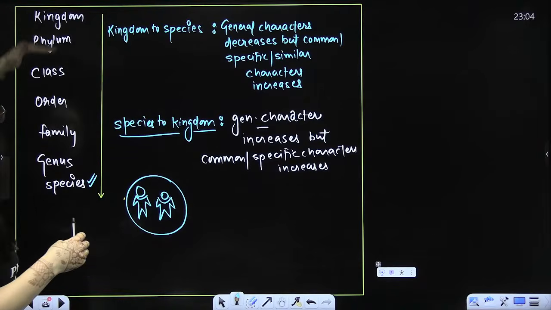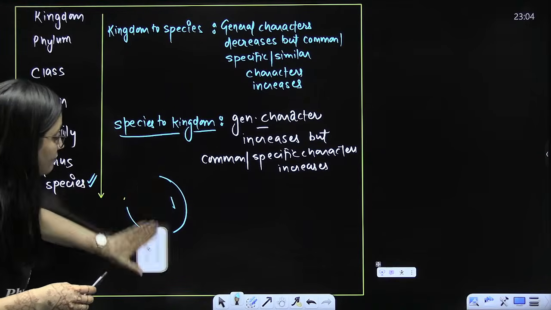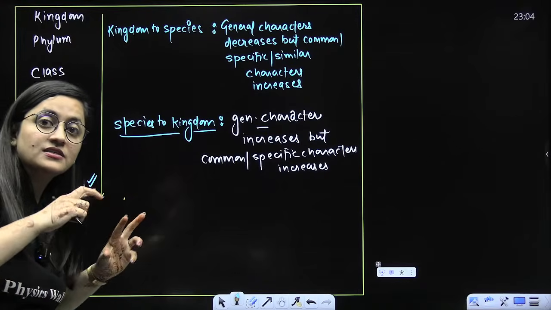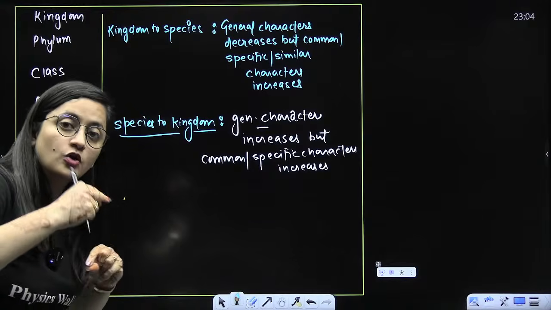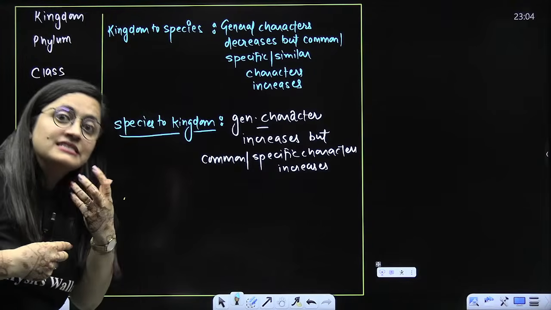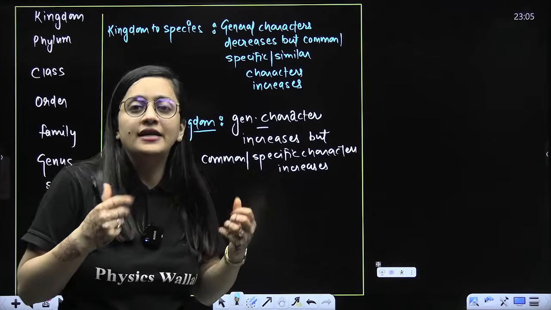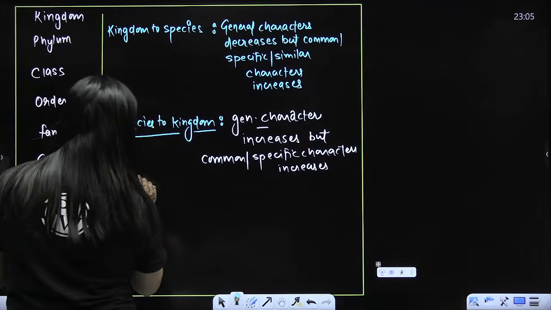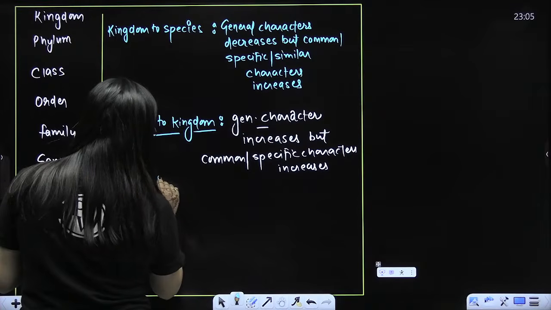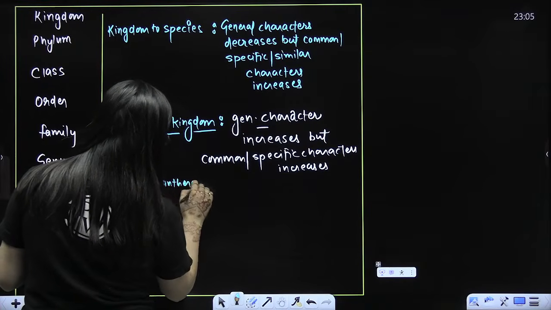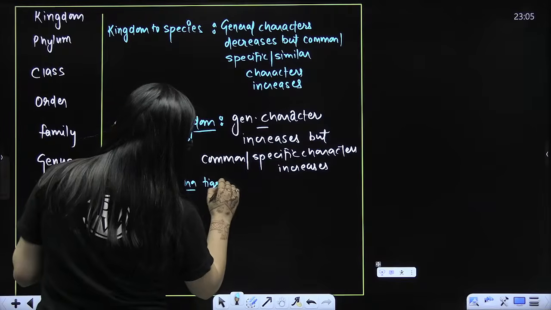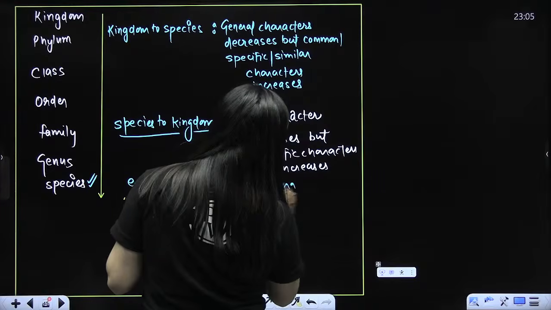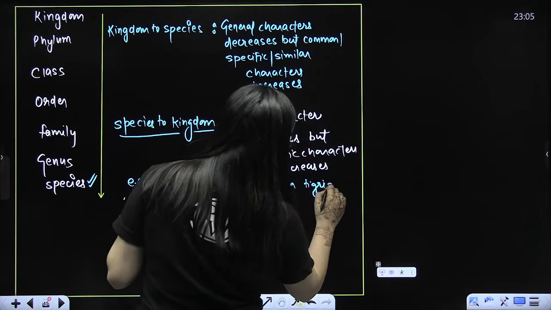So when we move from kingdom to species, our general characters decrease, but the common characters in that taxa, they increase, beta. Common characters, similarities, they increase. Just for an example, if I compare Panthera tigris with another Panthera tigris, obviously I will see maximum similarities because their species is the same.